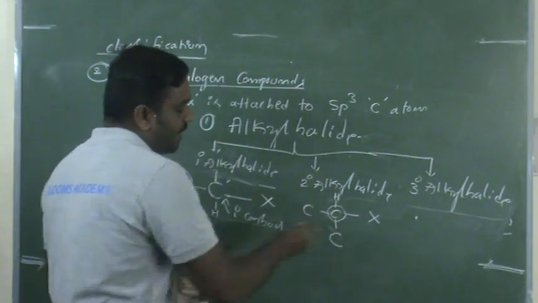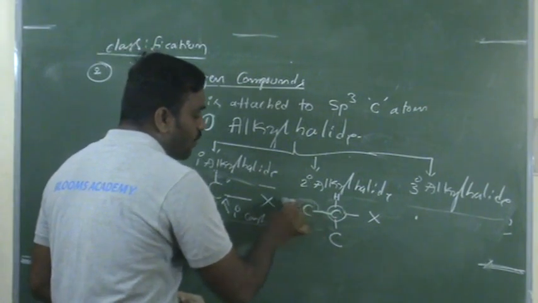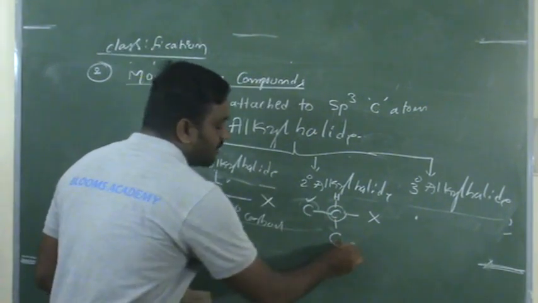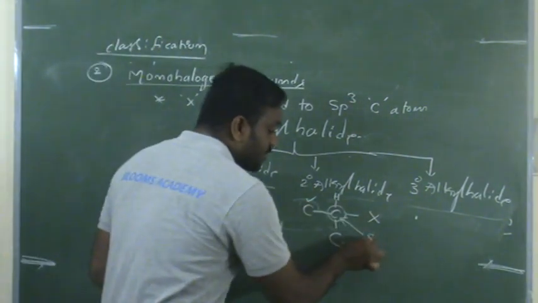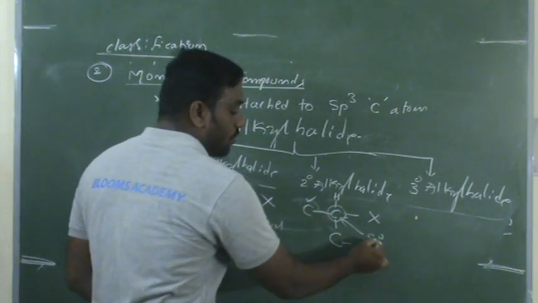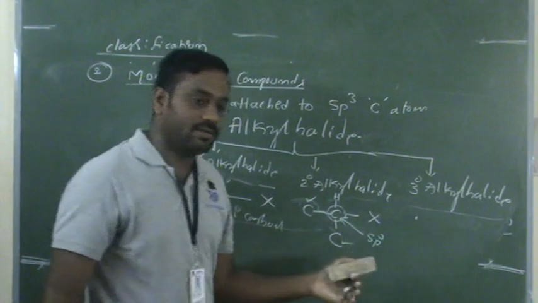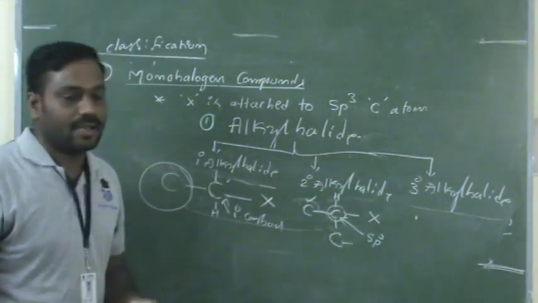See here, this is one carbon atom, this is another carbon atom. So this carbon atom is sp3 hybridized and also it is a secondary carbon. That's why this type of alkyl halide is a secondary alkyl halide.